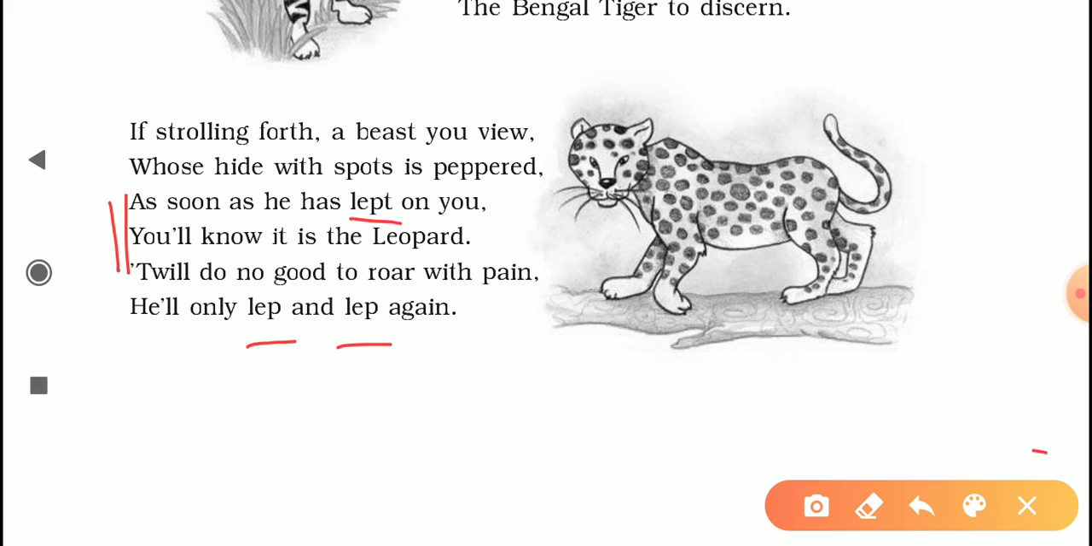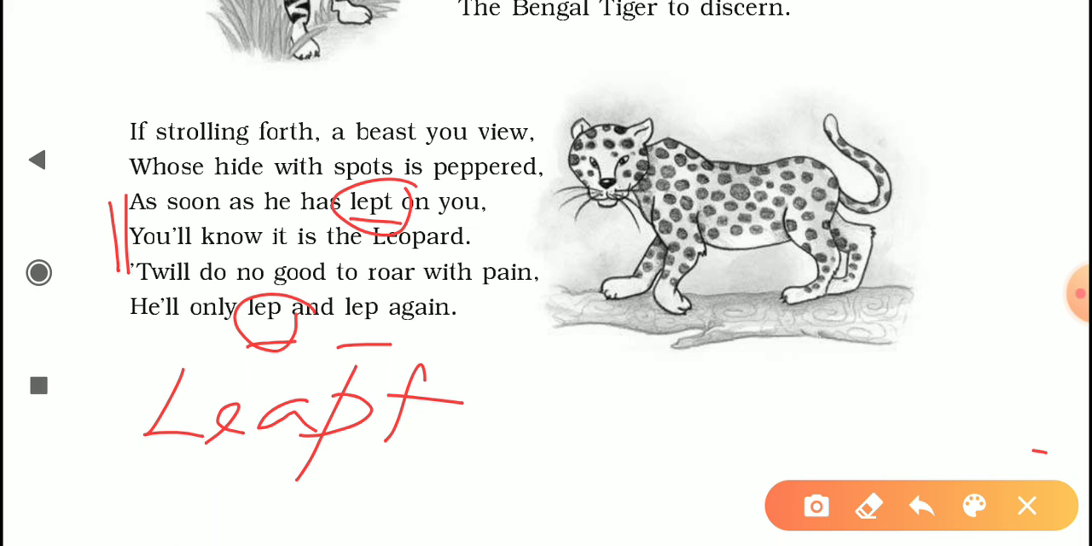is spelling these two words incorrectly. Leapt is actually the word leaped, the past tense of leap, and this word leap is actually leap. So why does the poet spell these two words incorrectly? Doesn't she know the proper spelling? No, obviously that is not the case.